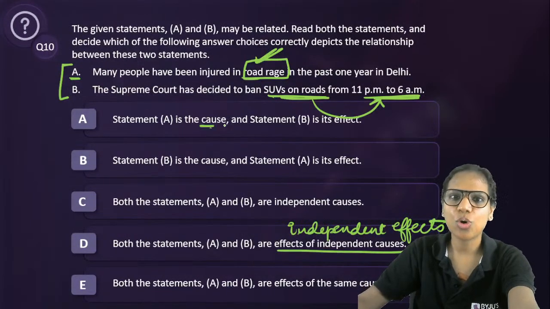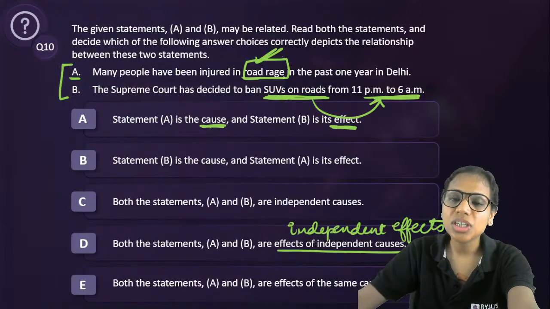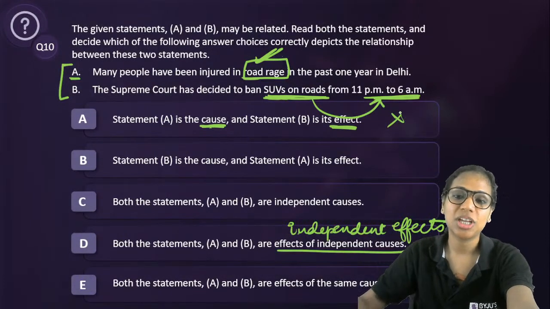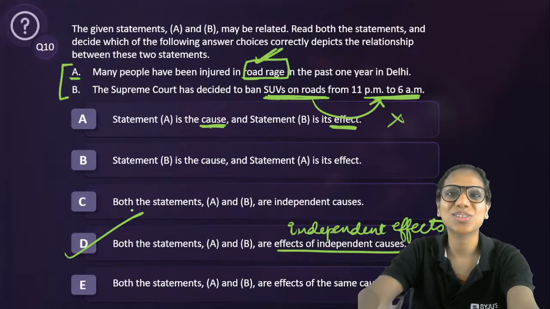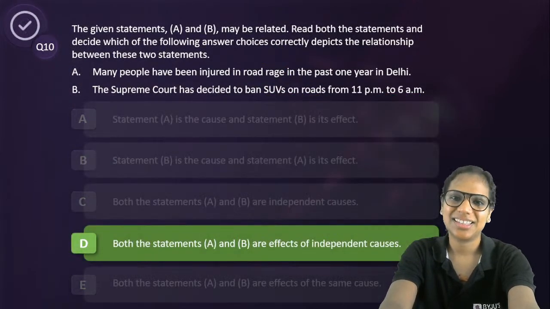They do not share a cause effect relationship because road rage is not road accidents. Also, even if it were road accidents, we are assuming that SUVs themselves are responsible and road accidents happen at night only. So no cause effect relationship. When you have to think so much, that means there is no cause effect relationship. Right? D, Delhi is the answer here.